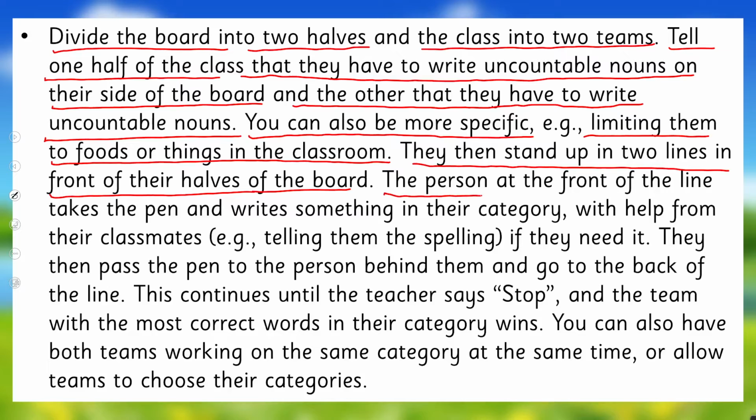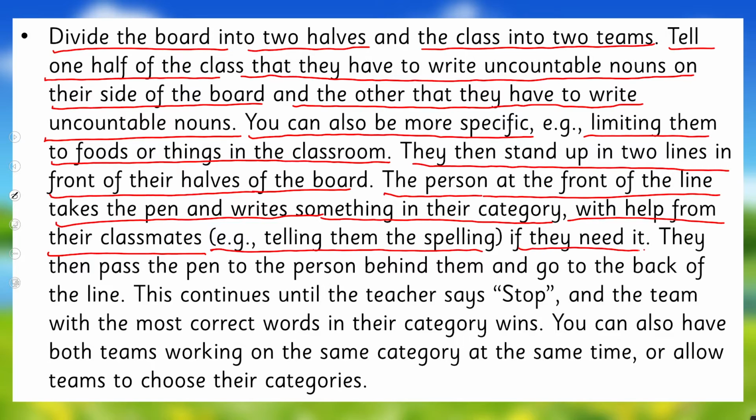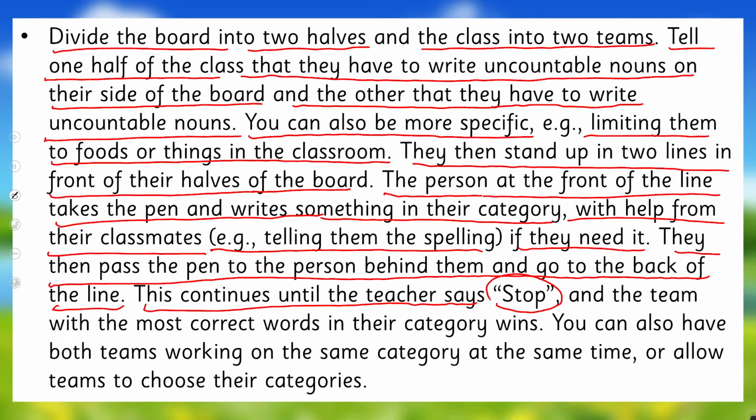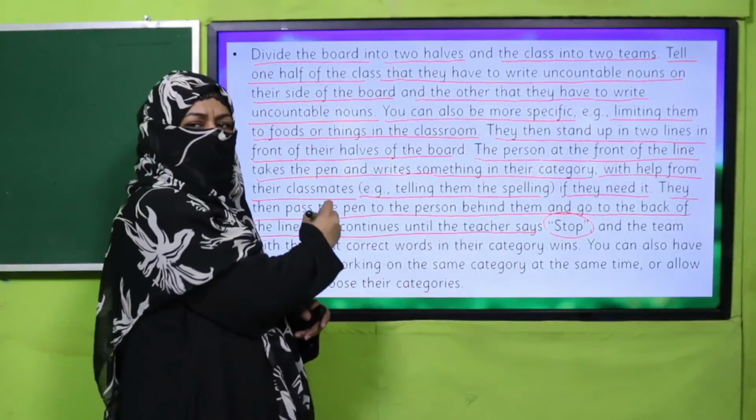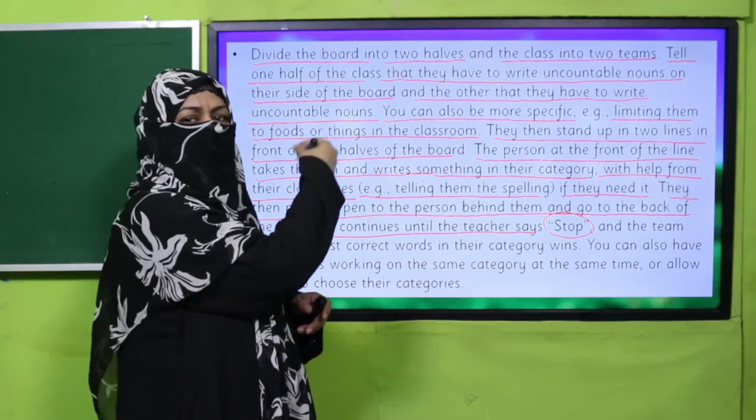The student at the front of the line takes the pen and writes something in their category with help from their classmates. For example, they can tell the spellings if they need it. They then pass the pen to the person standing behind and go to the back of the line. This continues until the teacher says stop. Do you understand? So the teacher will make 2 halves of the board. There will be 2 rows, 2 lines standing in front. One will come and write one countable noun, and the other will write an uncountable noun.